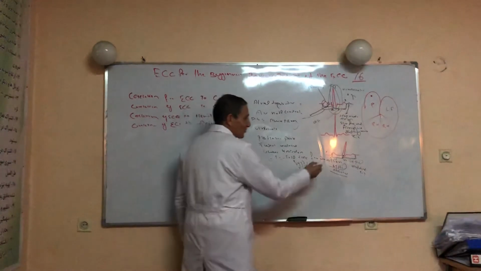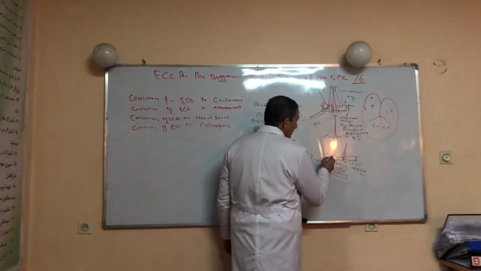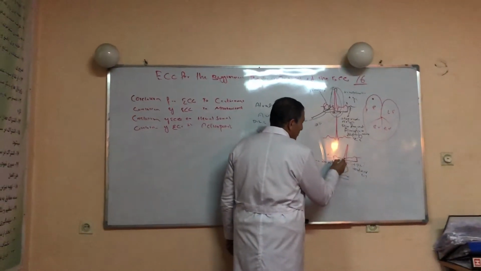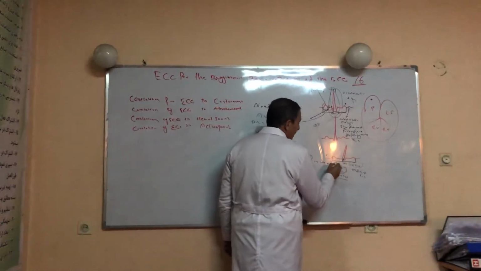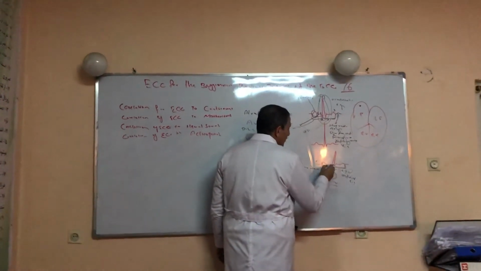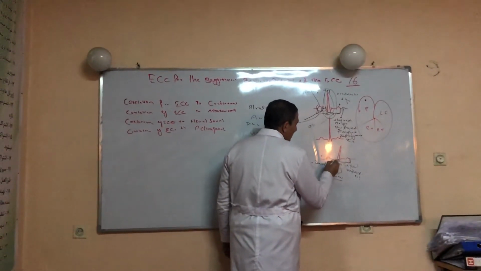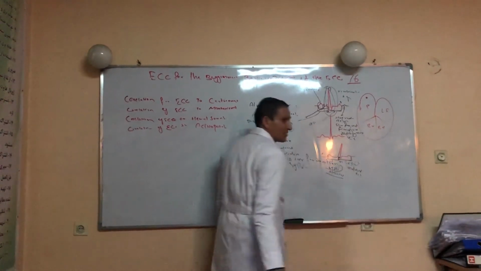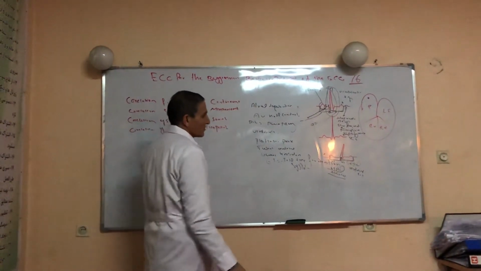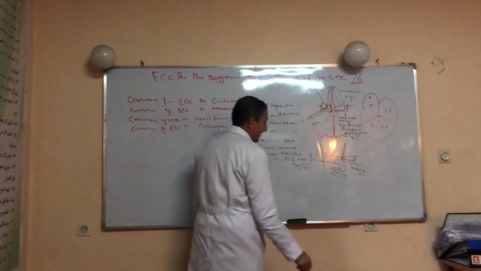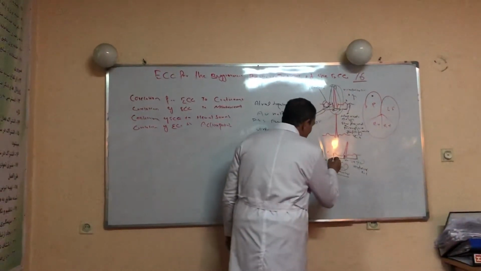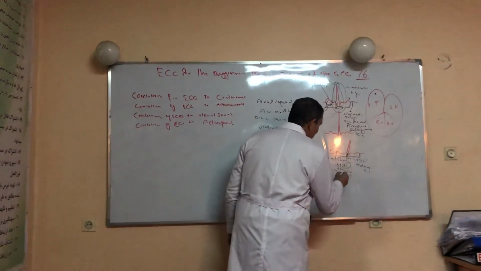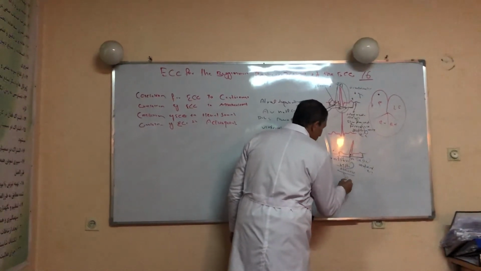So from the P wave to the mid portion of the QRS complex represents atrial systole, and from the beginning of the Q wave to the end of the T wave represents ventricular systole. Now, between V1 and V2 we will hear the first heart sound.